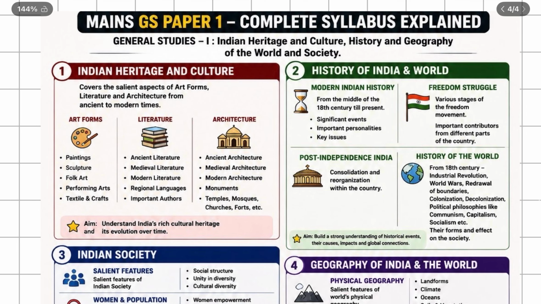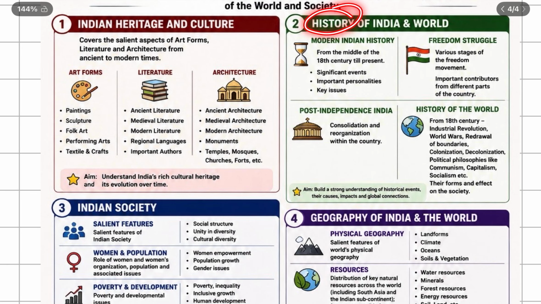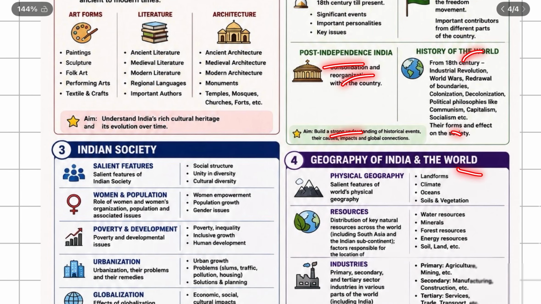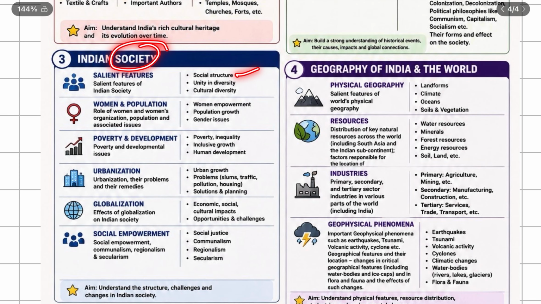If I explain these things, Indian heritage and culture includes art forms like paintings, sculpture, folk art, performing arts, textile and crafts, literature, ancient, medieval, modern literature, regional languages, important authors, architecture, ancient, medieval, modern architecture, monuments, temples, mosques, churches, forts, etc. In history of India and the world, modern Indian history from the 18th century. These are all mentioned in the syllabus. So you just need to have crisp notes.